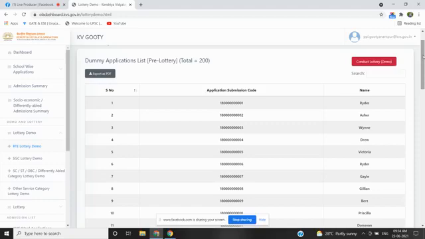When I am clicking conduct lottery demo, whatever be the sequence of this serial number 1, 2, 3 and application submission code and name, everything will be sorted out by the software, and we will be getting the final list of RTE. As this is a dummy application process, and I am going to conduct the lottery for everyone, please observe it carefully. I am clicking here conduct lottery button,